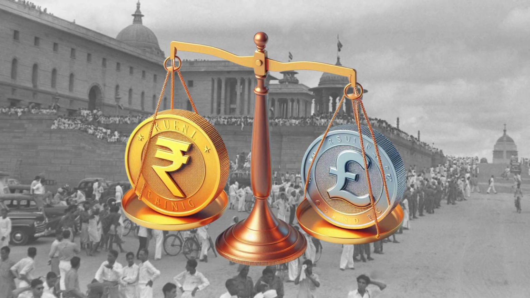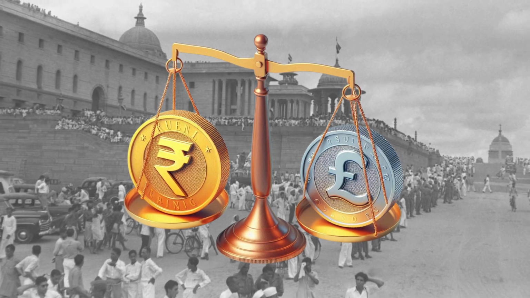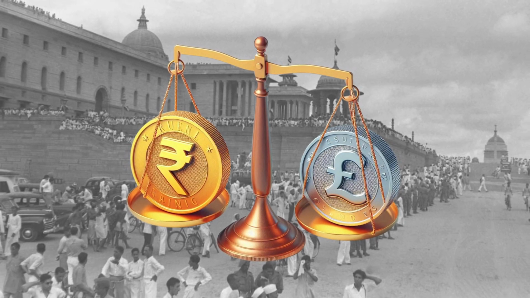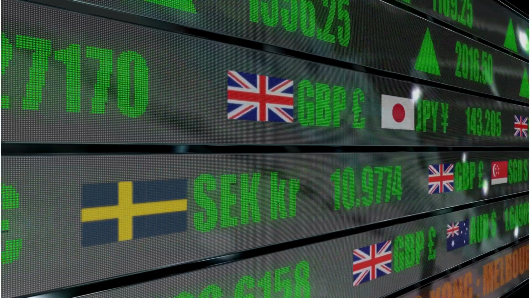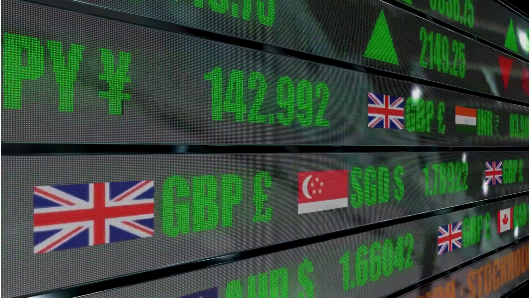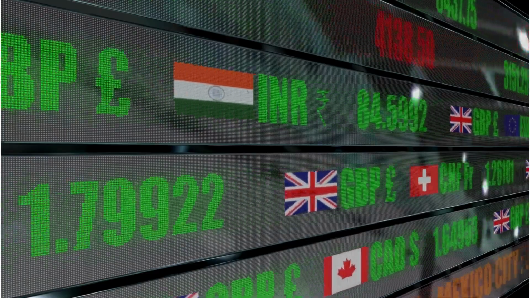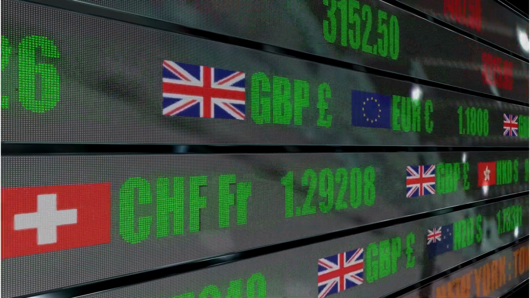Before India's independence in 1947, the Indian rupee was tied to the British pound sterling, as India was under British colonial rule. The rupee's value was indirectly influenced by global events that affected the pound.